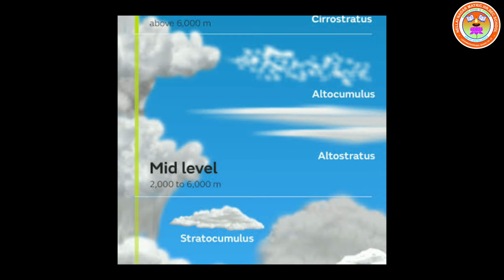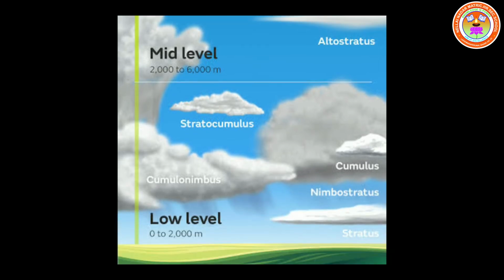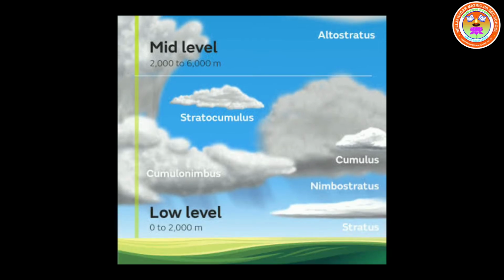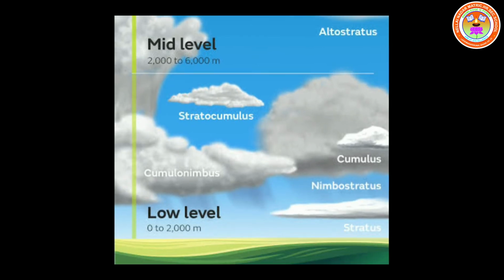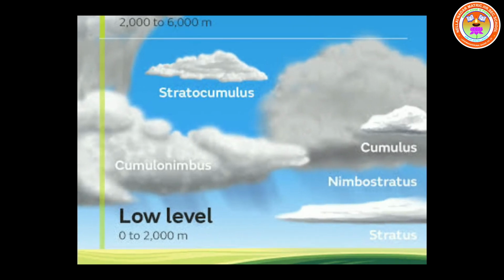Another one, nimbostratus. This is dark in color, very close to the ground surface. It is associated with rain, snow or sleet. Do you know, children, the only sphere which contains all clouds in the atmosphere is the troposphere. Next, we come to the low clouds. In the low level, four types are there: stratocumulus, stratus, cumulus, cumulonimbus.